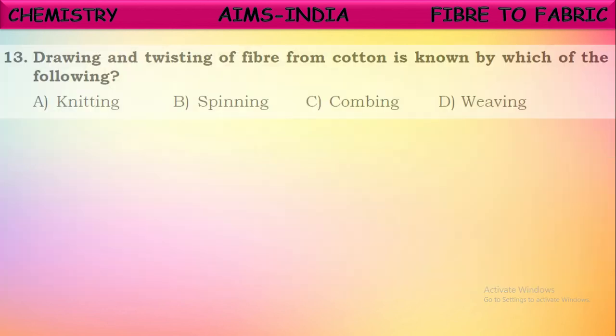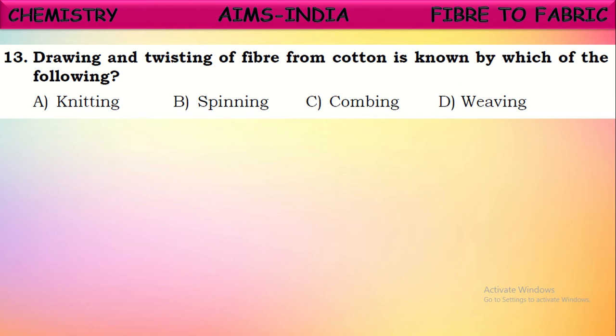Next, drawing and twisting of fiber from cotton is known by which of the following processes? Yes, what is it called? Drawing and twisting of fiber from cotton is known by which process? Spinning. Making of cotton fiber from the cotton is called the spinning process. In the spinning process, it is drawn and twisted to make cotton fiber. Okay.